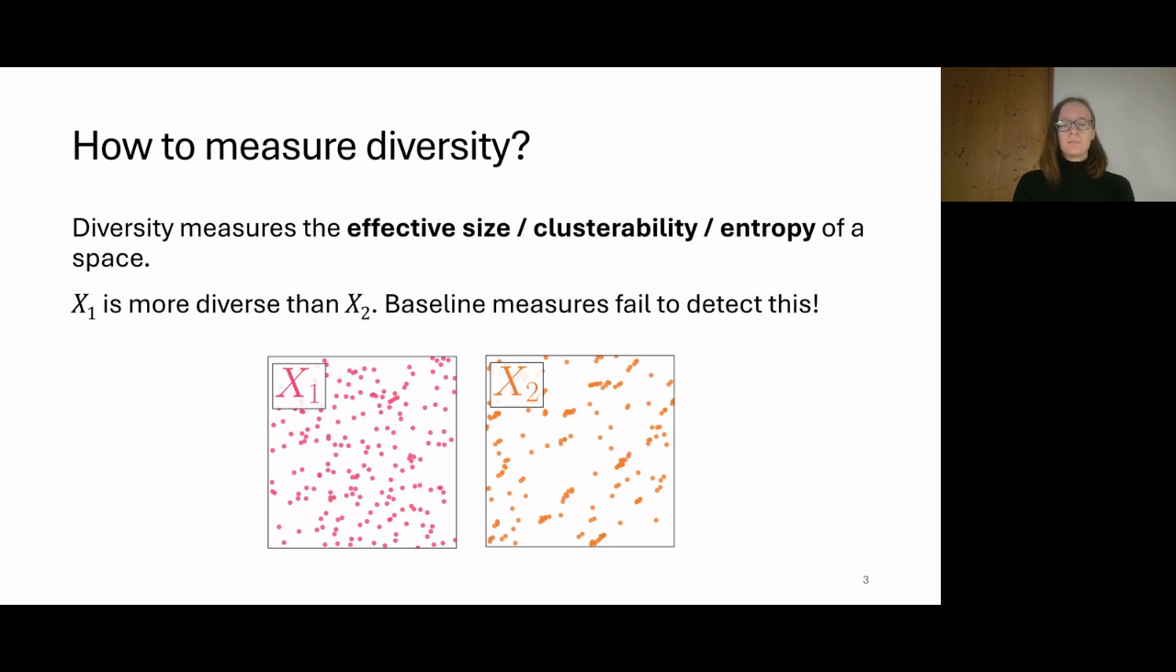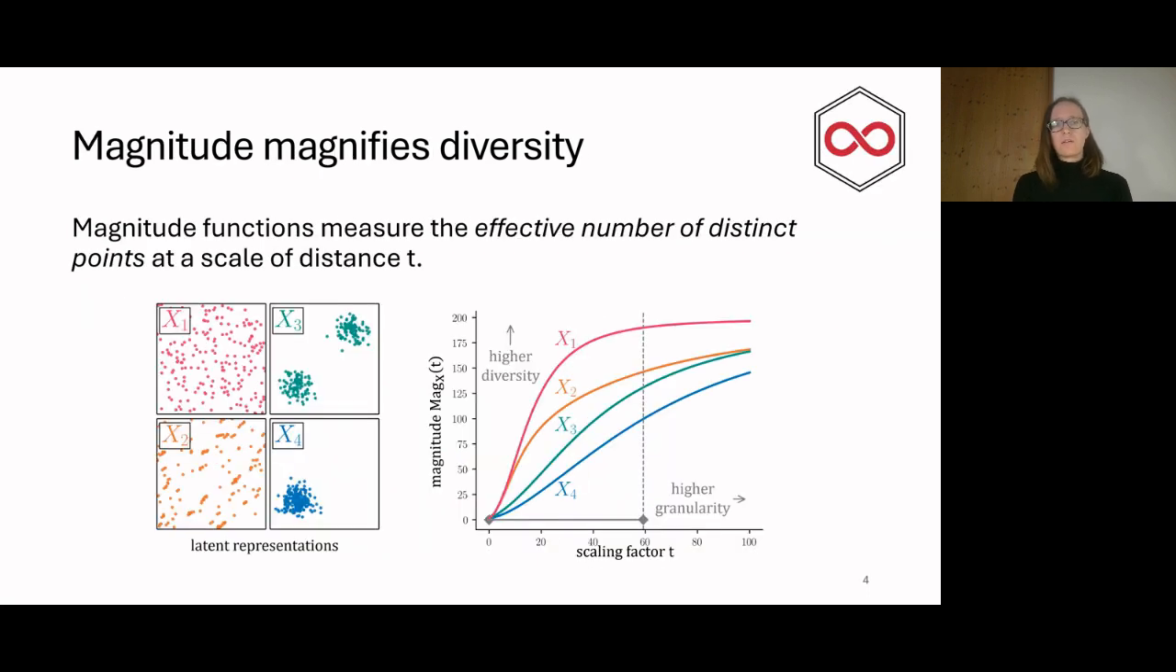The way we want to go about defining well-principled measures of diversity is by using the magnitude of a metric space. Magnitude is a geometric invariant of a space that, in a sense, magnifies trends in diversity across multiple scales. What this means is that magnitude functions measure the effective number of distinct points, or the effective number of distinct clusters, at a scale of distance t.